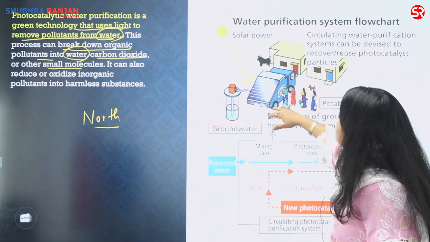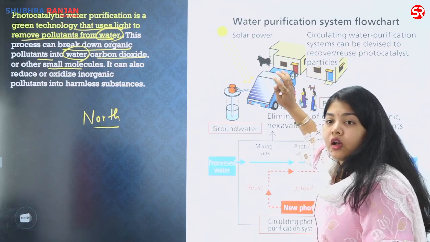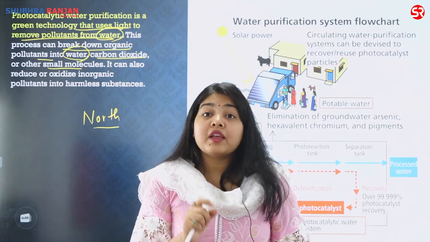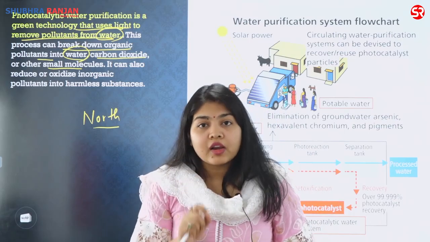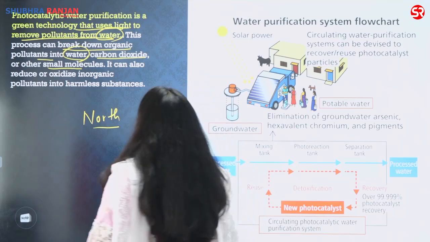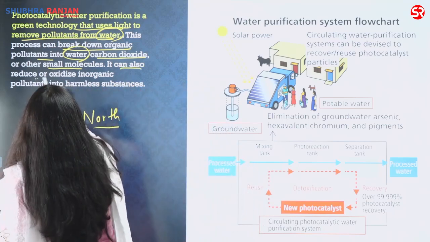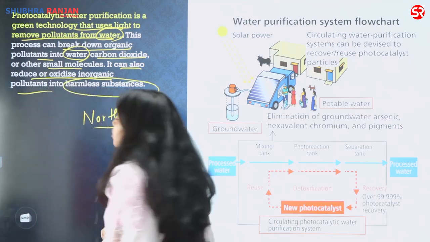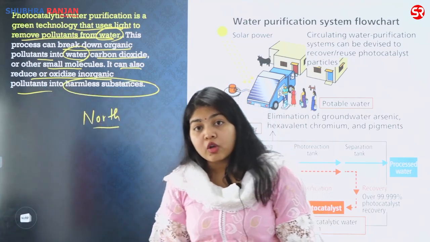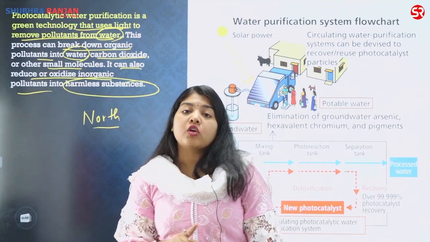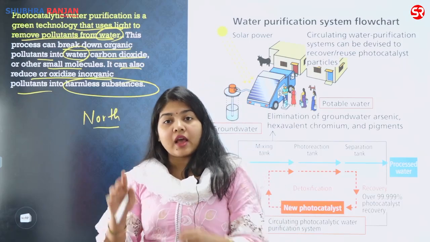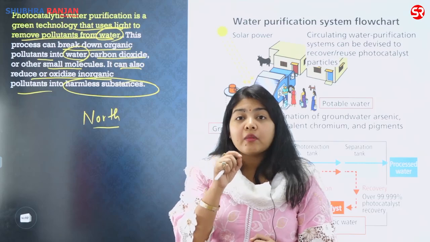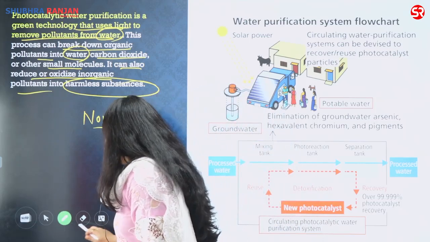As you can see, this is so easy. It is so easy to make available. It does not even have the condition of being at the coastal area. So the coastal area issue is also gone, and it can reduce or oxidize inorganic pollutants into harmless substances. So we are not talking about the organic pollutants alone. We are talking about the heavy metal pollution. We are talking about the inorganic substances, and it can reduce those inorganic substances into comparatively harmless products.